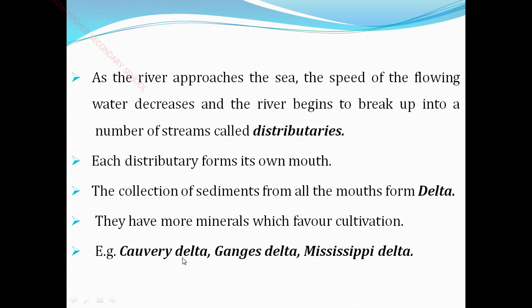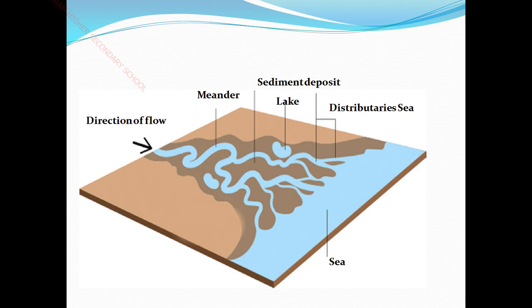For example, we have seen the Kaveri delta, the Ganga delta, then the Mississippi delta. So these are the three deltas: Kaveri delta, Ganga delta, Mississippi delta. These are the three deltas in our Tamil Nadu. Okay, let us see the picture of this.